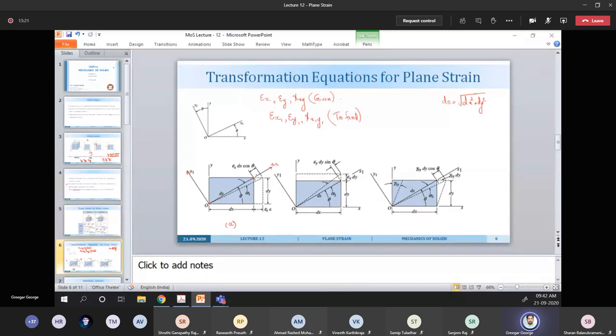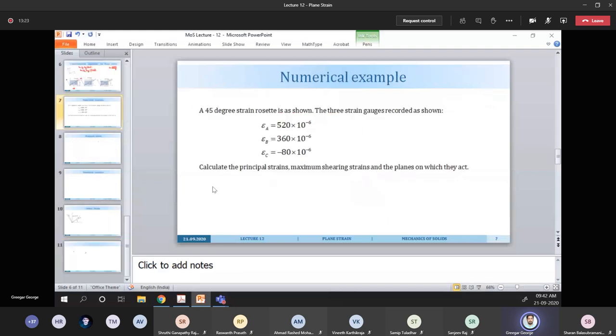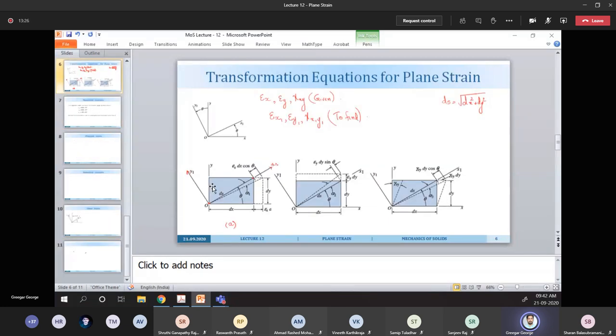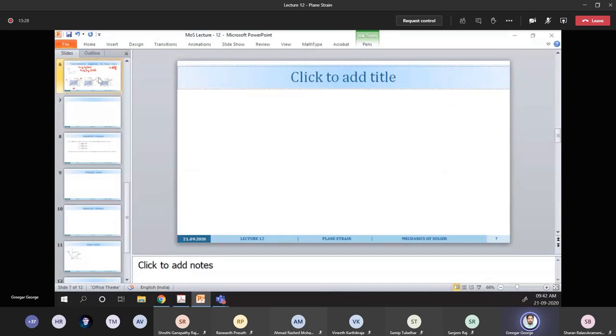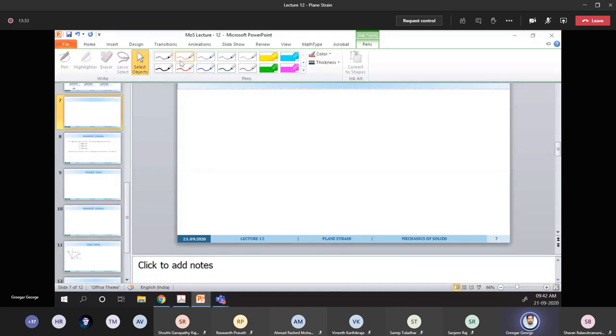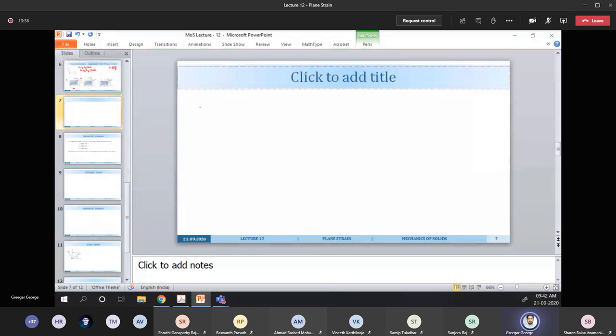So what are we trying to do here? We had this element initially, then under some application of load, it got elongated. We are assuming only the elongation along the x direction.